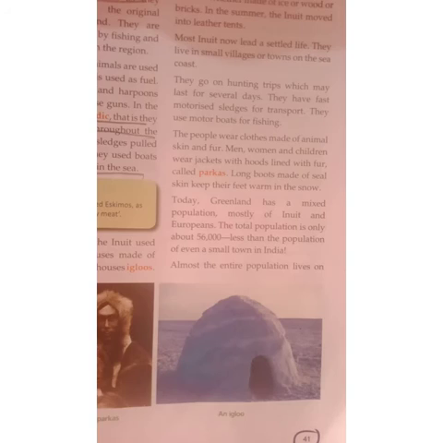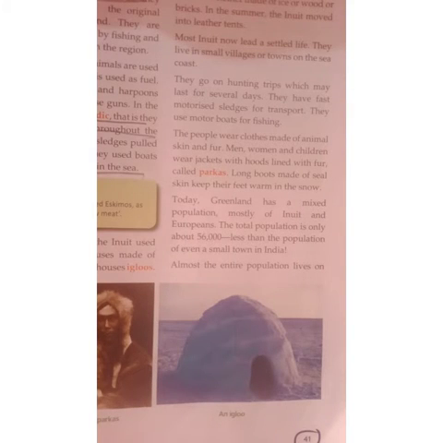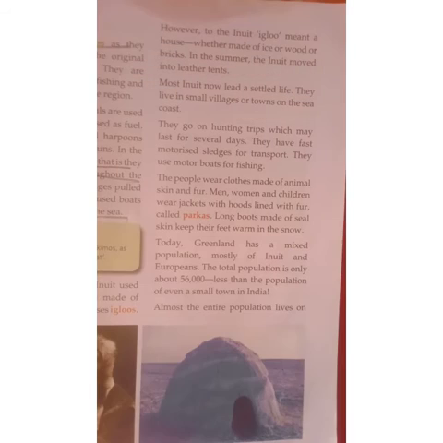While roaming around, the Inuit used to live in a temporary house made of blocks of ice. These Inuits used to roam around yearly in search of food, to hunt the animals. When roaming around, they used to live in a temporary house made of blocks of ice. In the picture you can see igloos. We call these houses igloos. However, to the Inuits, igloo means a house.